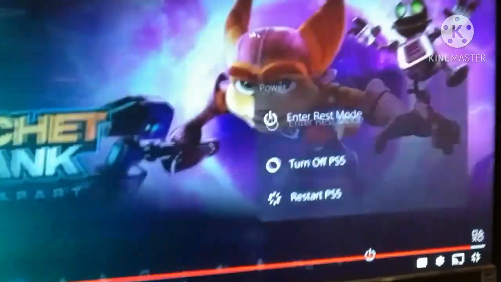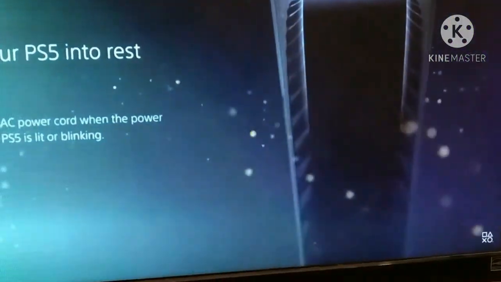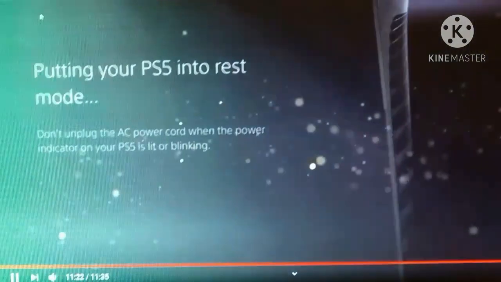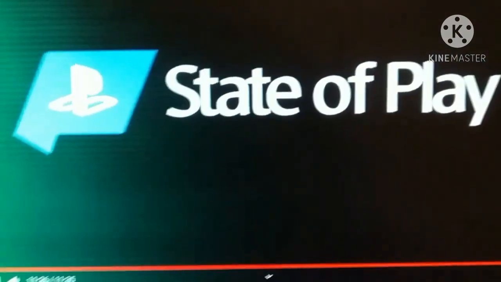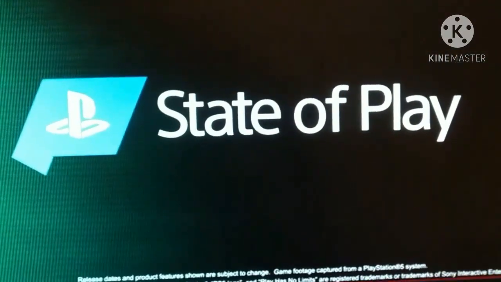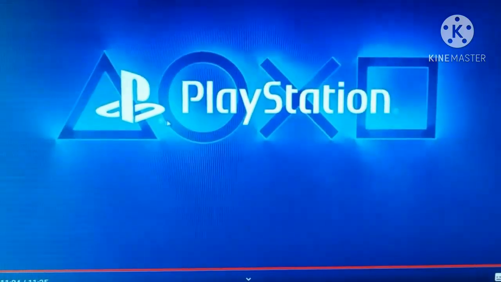Okay, then there is even a power button, as you said. You can turn off or put your PS5 on rest mode again like he was. So this was a short clip from PlayStation State of Play. As I already said, I have collected this from PlayStation Europe. So play has no limits, PlayStation.